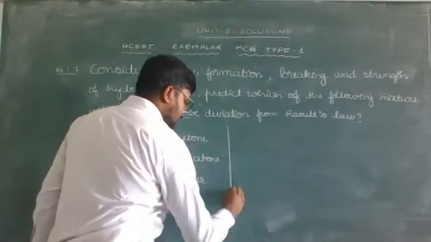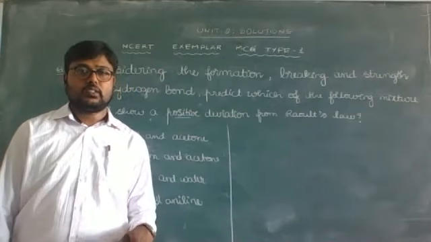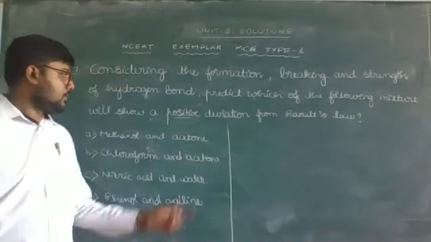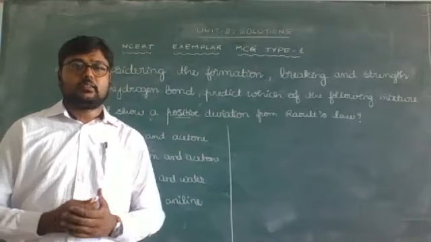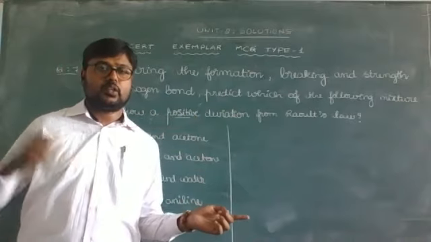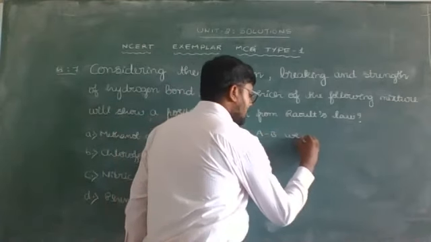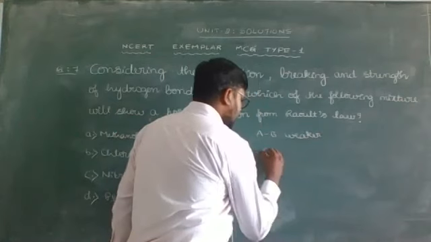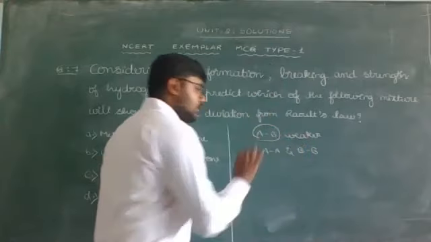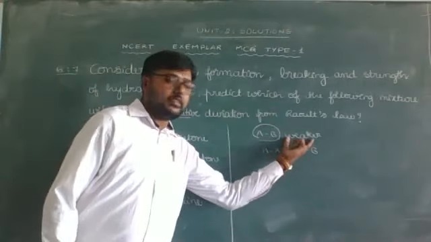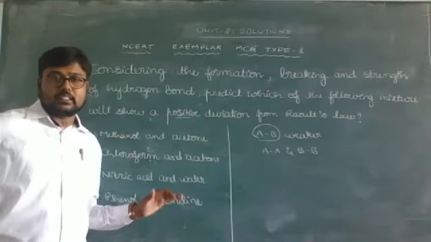We know that non-ideal solutions are classified based on the deviation shown by them into positive deviation showing solutions and negative deviation showing solutions. In a positive deviation, the solute-solvent interaction will be weaker than the solute-solute and solvent-solvent interactions. That is, A-B interactions are weaker when compared to A-A and B-B type. I think we have discussed all these examples in the theory classes.